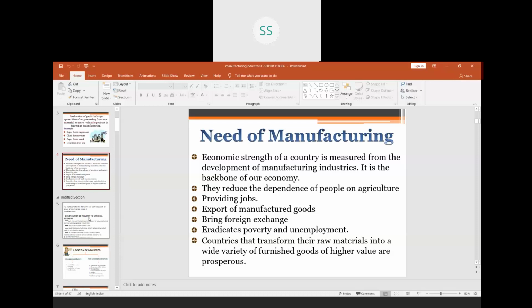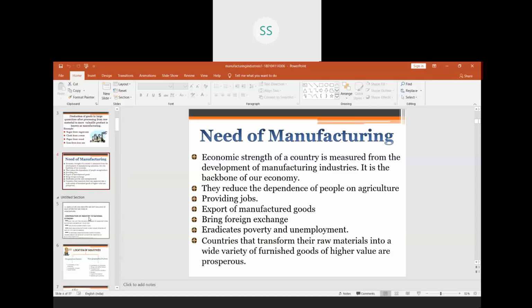For example, we have fertilizers, pesticides, even high yielding variety seeds, and so many machines, threshers, sprinklers, pump sets, all of which are made in the industries and used in agriculture. So because of manufacturing, the agriculture sector is becoming modernized and reducing the dependency of people on agriculture.